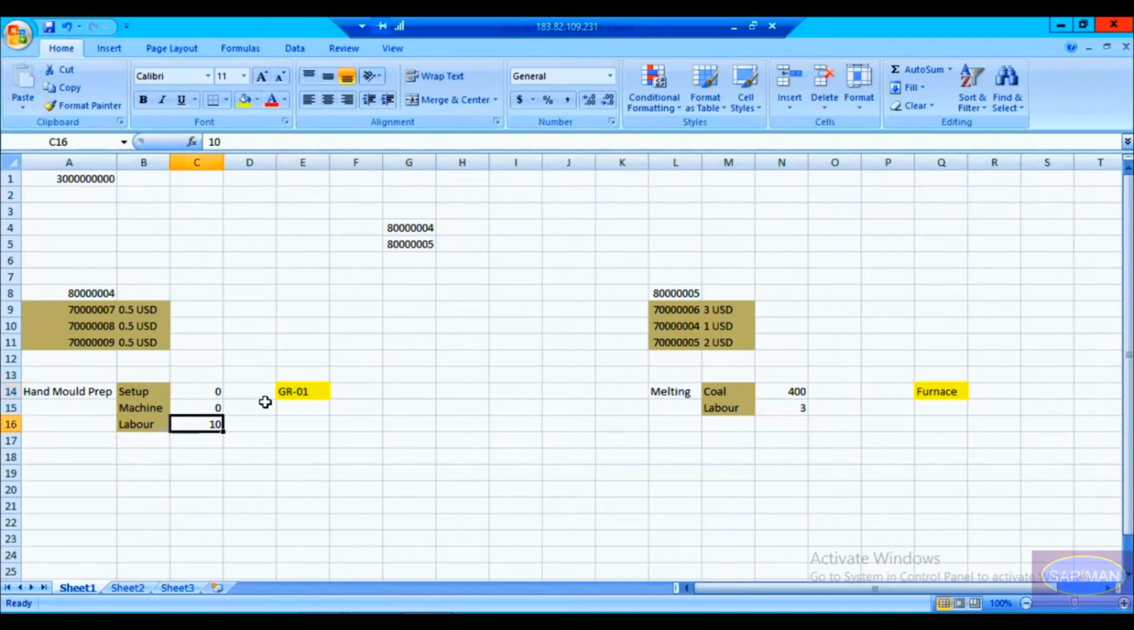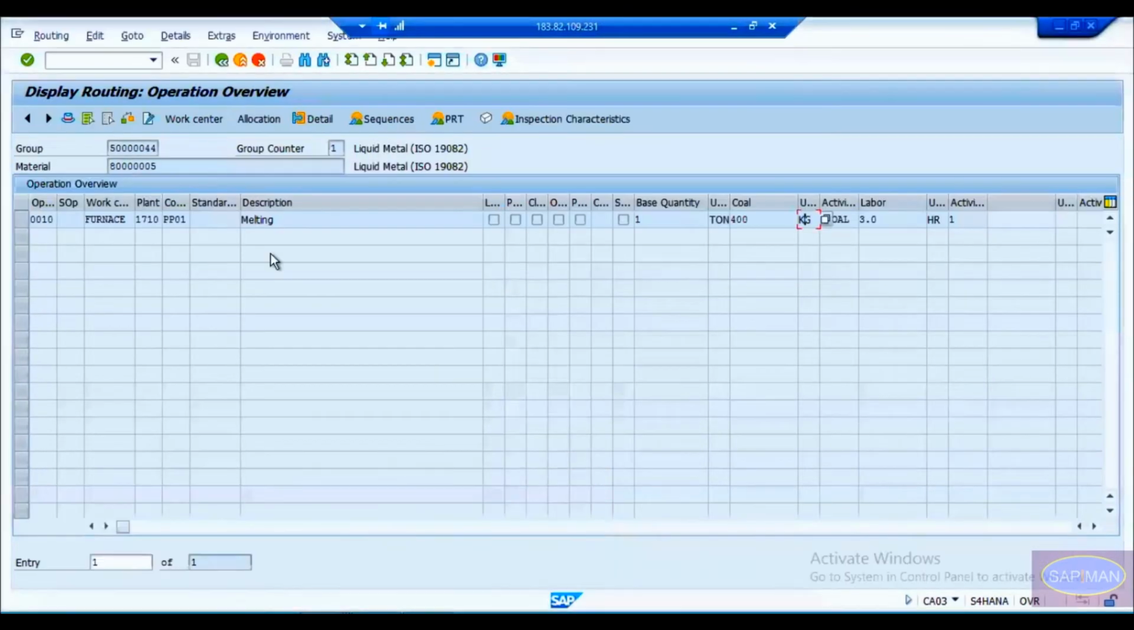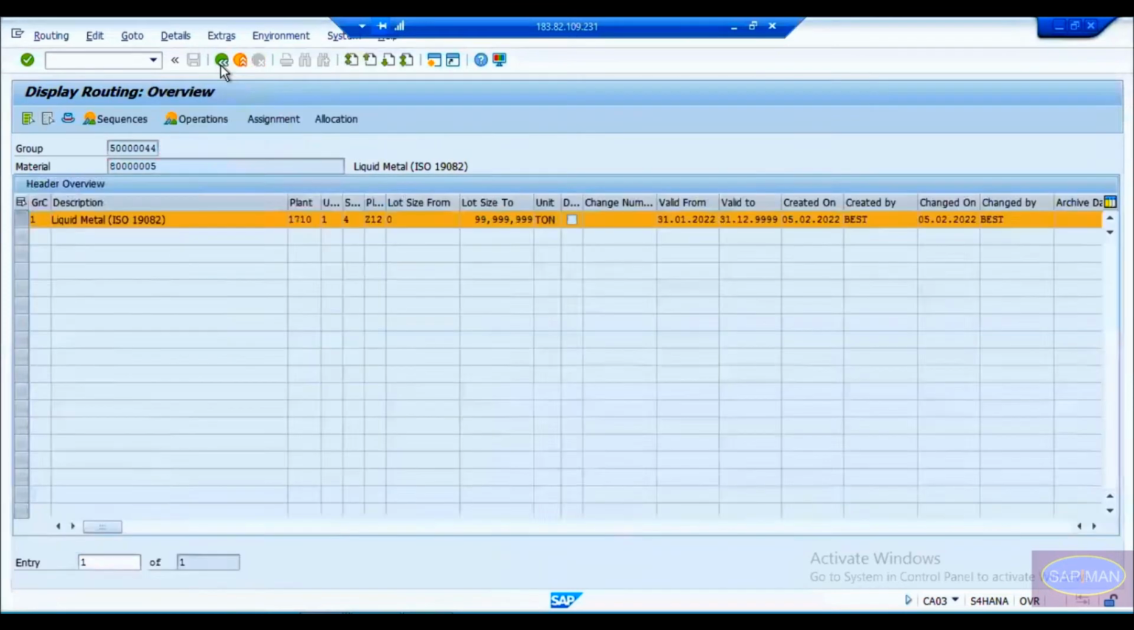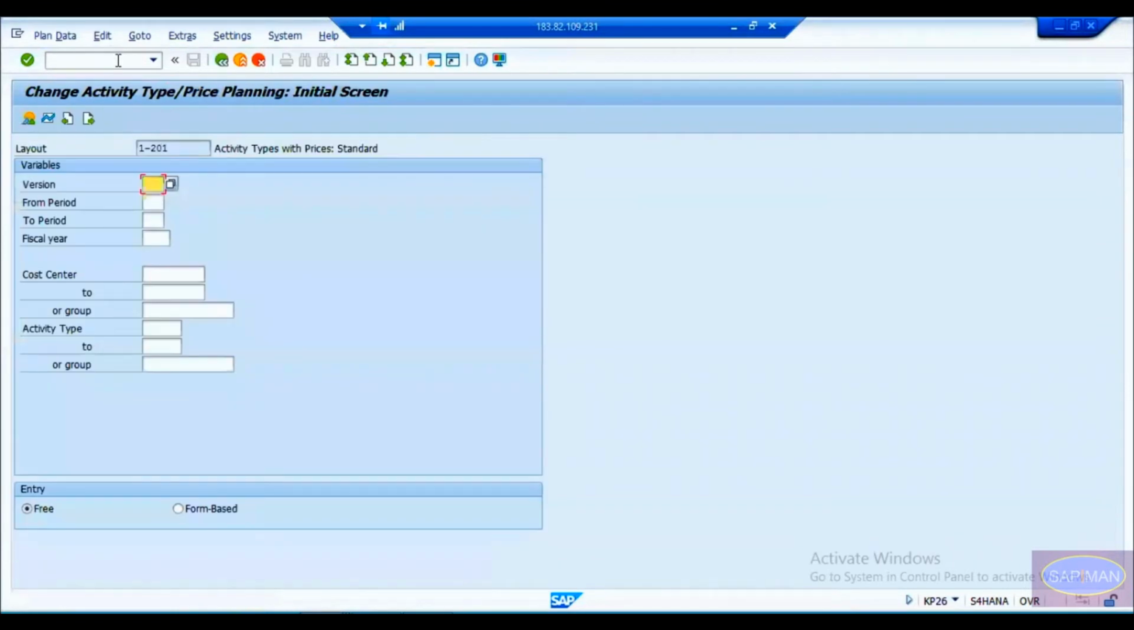First of all, for this GR01 work center, I have setup, machine, labor. Setup and machine are 0 and labor is only 10 hours. That means I am going to consider this 10 hours only for that calculation. Now, what is the rate of 1 hour? Where have we maintained that? We have maintained that in KP26. Let me go and see that first of all. What rate have we maintained? If you remember in the past session, we had maintained our rates in here, KP26.